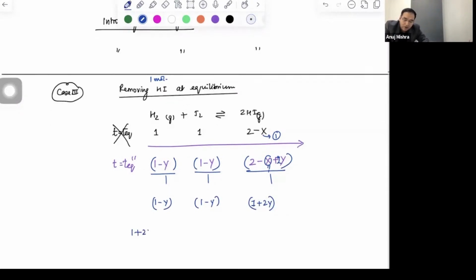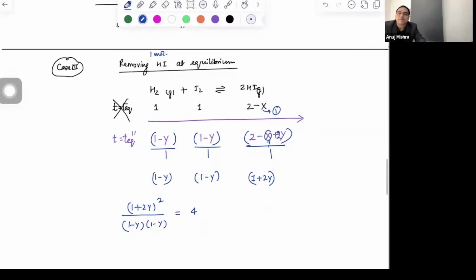Mathematical equation: 1 plus 2y whole square divided by 1 minus y equals 4. Remember, Kc never changes. One thing which can change Kc is temperature. Nothing else can change Kc. Concentration cannot change Kc. Volume cannot change Kc. Moles, if you increase, will not change Kc. Kc is the equilibrium constant that will remain the same unless you change the temperature.